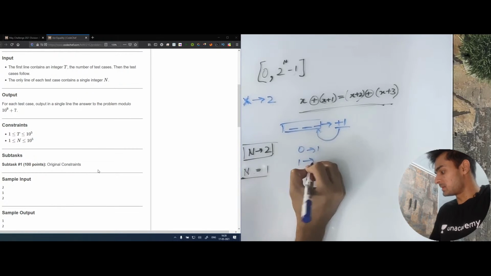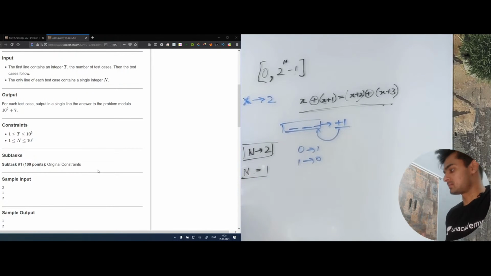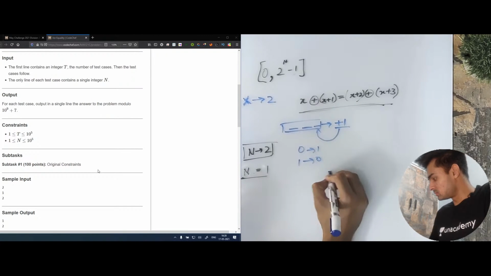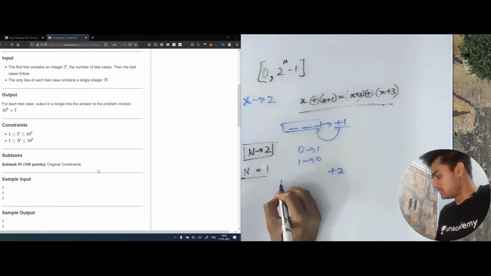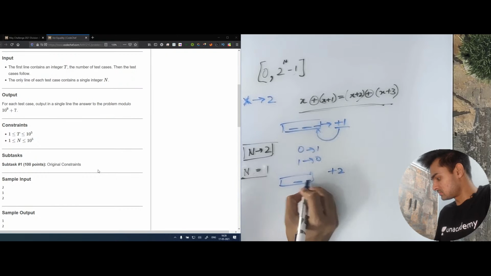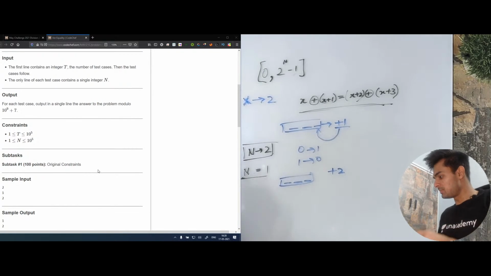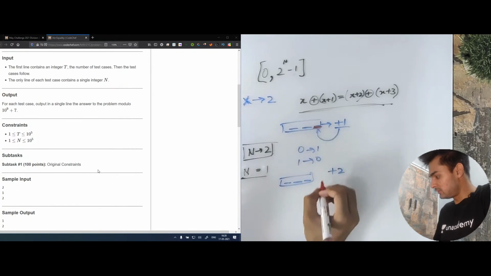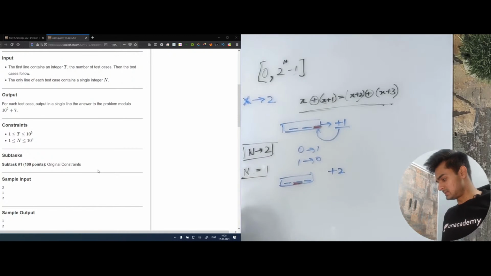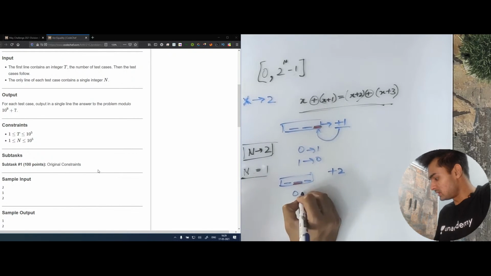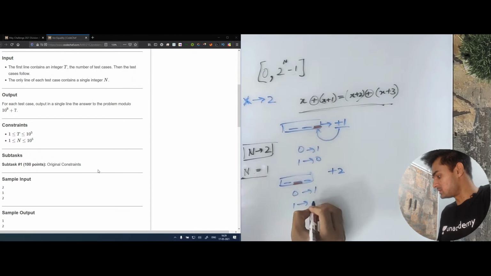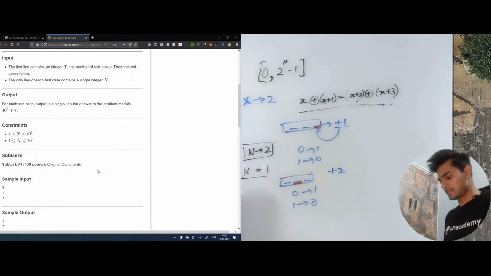If it is a 1, it becomes 0. If we do plus 2, the second last bit changes. If it is a 0, it becomes 1. If it is a 1, it becomes 0. Okay.